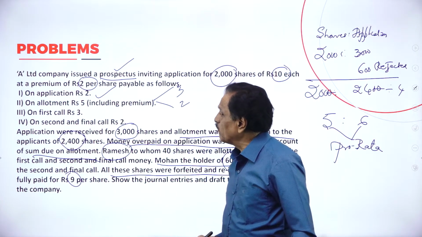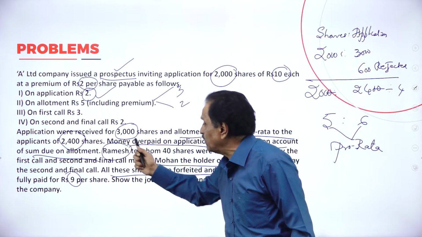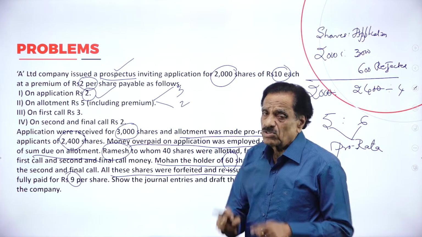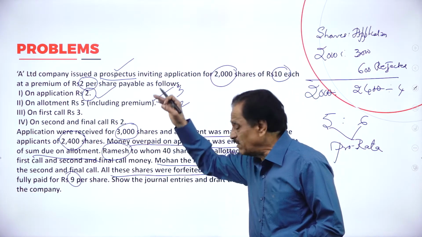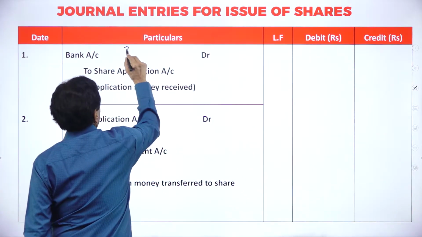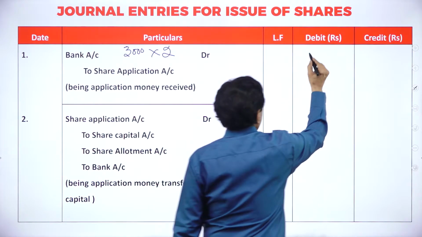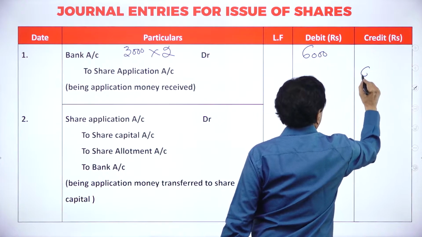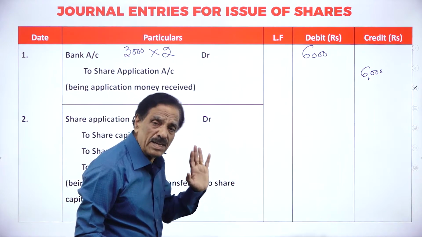Now, we'll go to a problem. Here, you got application fees too. How many applications received? 3,000. What's the entry? Bank account debit to share application account. So 3,000 into 2, 6,000. Slowly we'll go to the entry. If you could not understand, we'll repeat slowly once again. How many applications did you get? 3,000 applications. What's your application fee? 2. So 3,000 into 2 is 6,000. Bank account debit to share application account 6,000. Being application money received.